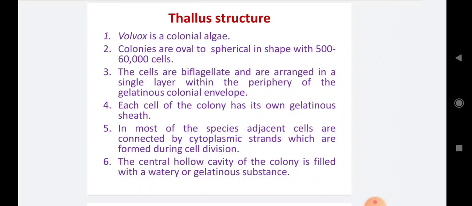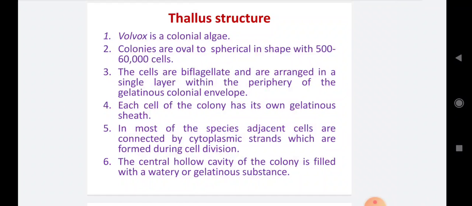Number 3, the cells are biflagellate. Biflagellate means each cell of the Volvox has two flagella. So cells are biflagellated, so they are considered motile cells. The vegetative cells are motile due to the presence of flagella and are arranged in a single layer at the periphery of the gelatinous colonial envelope.